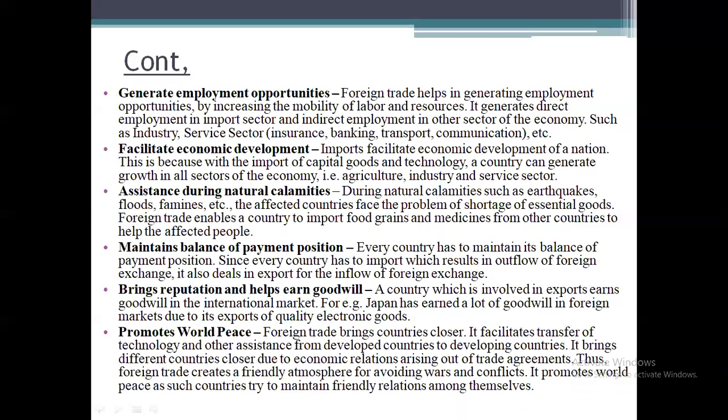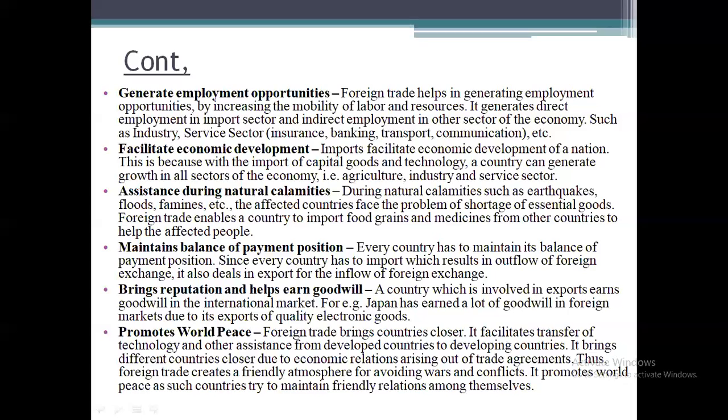Because when the export is more than the import, it will be called a favorable balance of payment. But when the import is more than the export, it will be called a negative balance of payment. So with the help of foreign trade, they can easily maintain the balance of payment position.